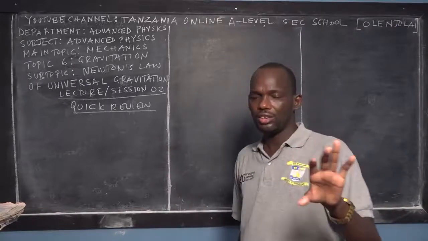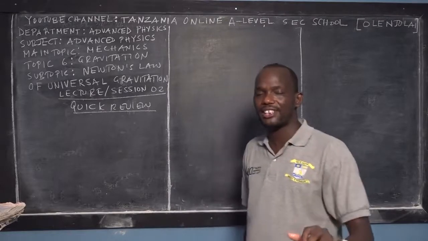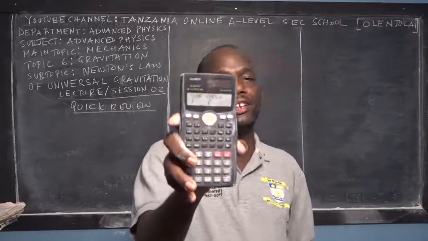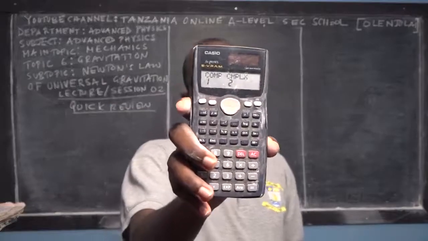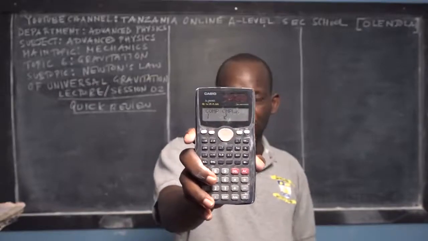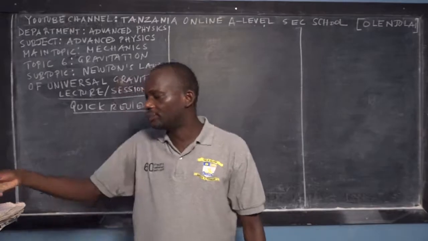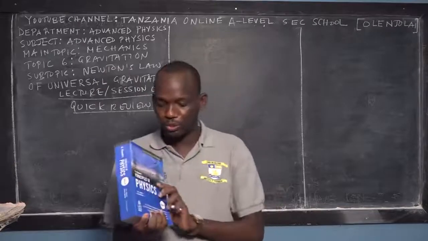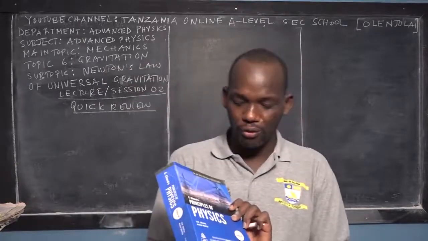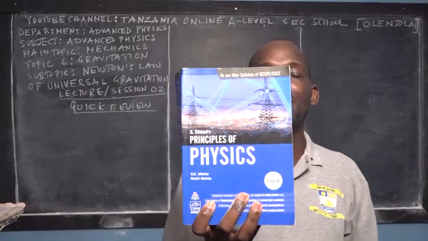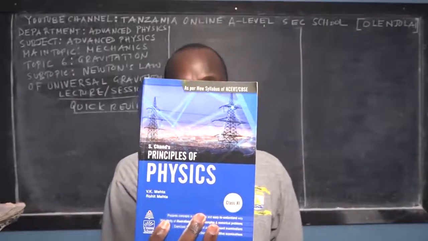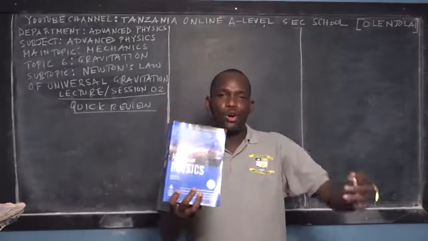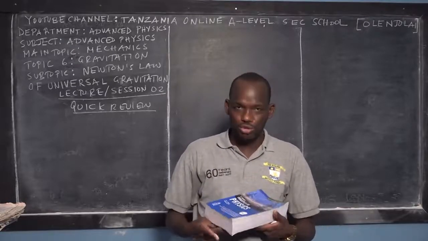Make sure that you have all the required resources. You have an exercise book, you have your scientific calculator like this one. In case you don't have any of them, please go to the description of this video, and you'll see how you can order it online. Then I can ship it to any region in the United Republic of Tanzania. Sometimes you can also have a reference textbook like this one, Principles of Physics. It's recommended in the syllabus of the United Republic of Tanzania for A-level students. So you can have this book, or even other ones. Make sure you have all the materials just like you are in an actual class.